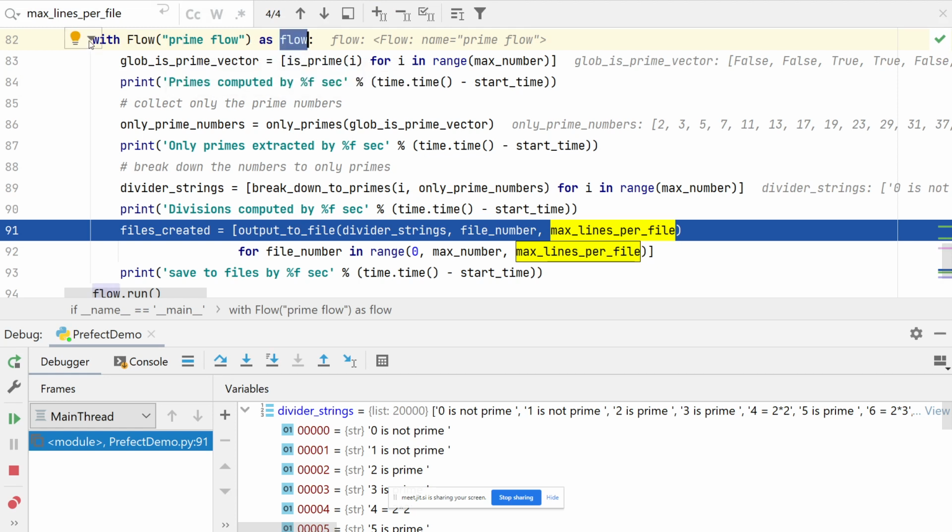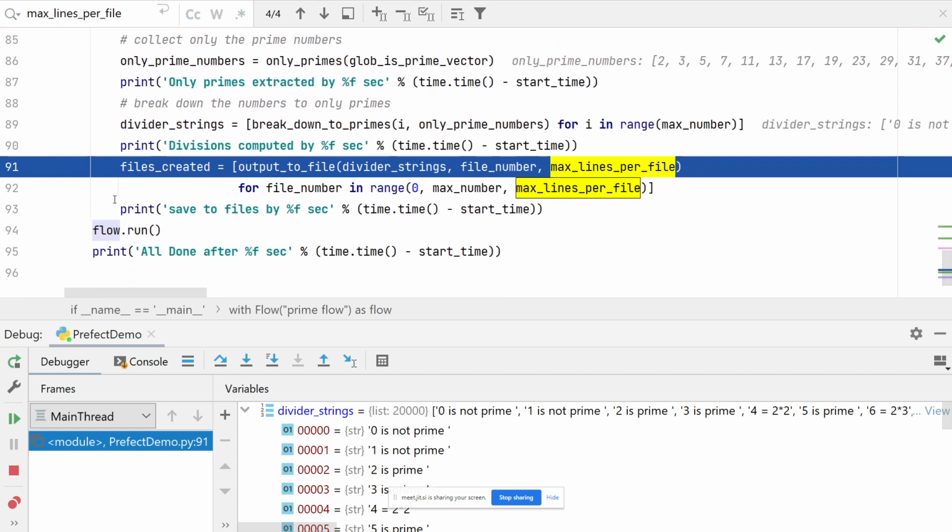Later on, after we finish defining everything, you remember I said this is lazy? Nothing gets computed until I tell the system flow.run. So let's see what happens now. Unlike any of the other vectors that I defined, I'm going to run only this command. And I'm going to step over.